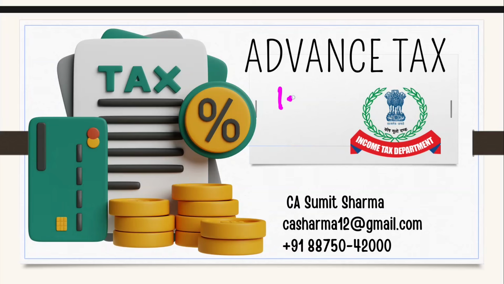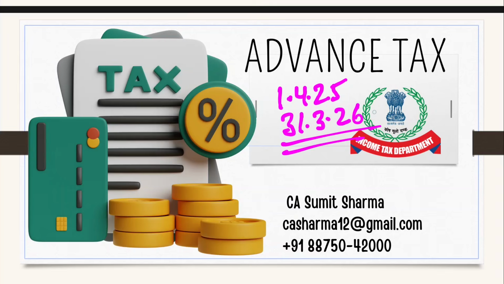If you earn anything, you have to give the declaration and fill the form to the income tax department. For example, from 1st April 2025 to 31st March 2026, if you earn anything, you have to fill your ITR form and pay your taxes after the financial year closes or ends. But this is not the case. You have to pay tax in advance, before the financial year ends.